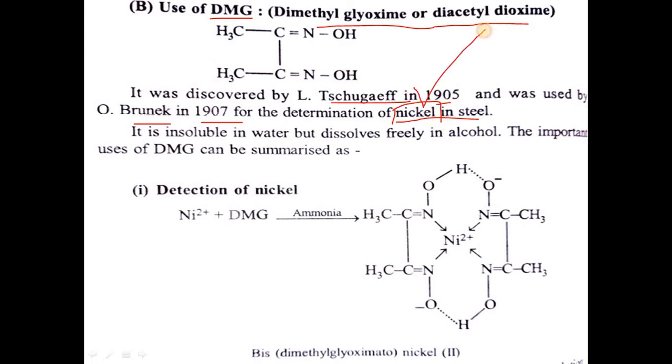In objective type questions they will ask: DMG is used for detection of nickel, and it makes a complex with nickel. When nickel reacts with DMG, we get a nickel DMG chelating complex like this, and we get a scarlet red color. So in objective type questions they will ask this. This reaction is carried out with DMG dissolved in alcohol, not water. So we get this scarlet red colored complex like this. So these are the applications of EDTA and DMG in chelation.